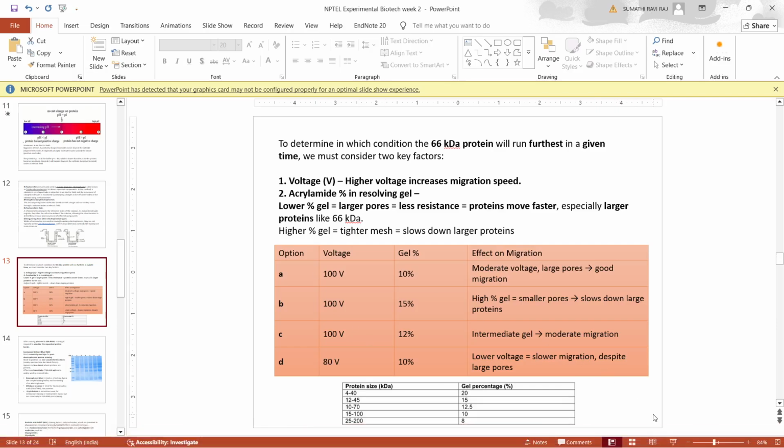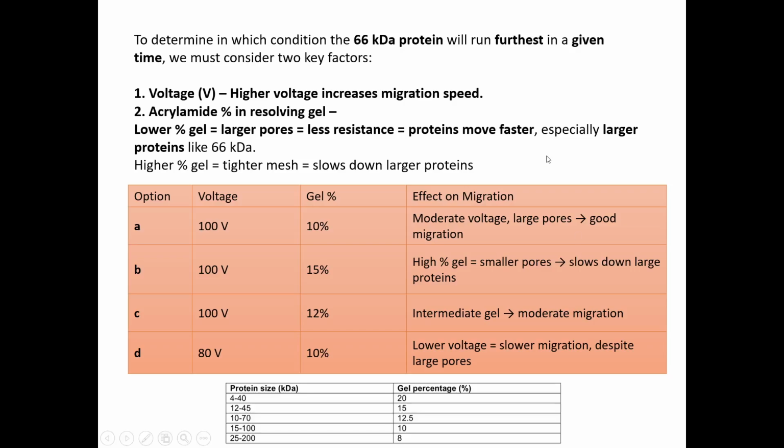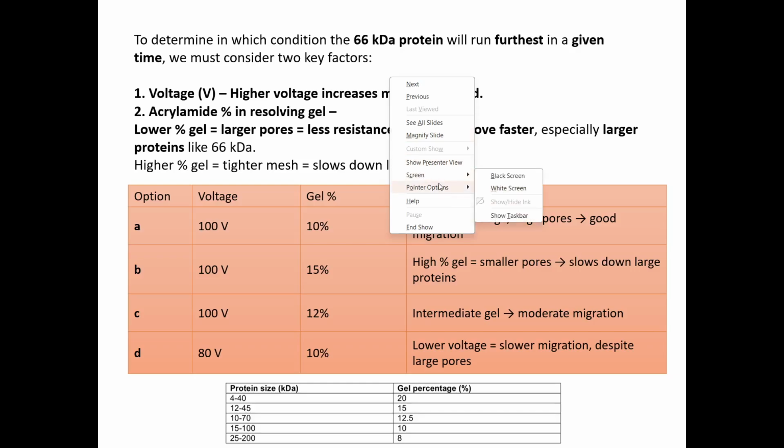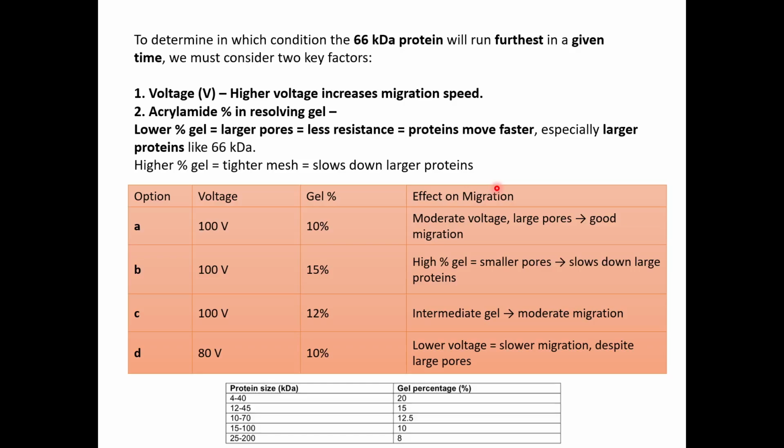So the next is to determine which weight of the protein will move faster and what percentage of gel, and how we can effectively use different percentages of gel to have a proper resolution and separation of proteins in sharp, crisp bands. To determine in which condition a 66 kilodalton protein will run furthest in a given time, we must first consider two factors. One is the voltage and one is the percentage of the acrylamide in the resolving gel.